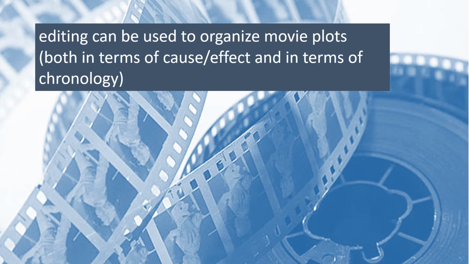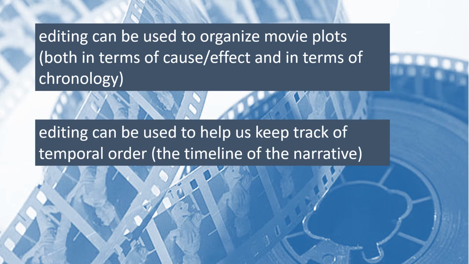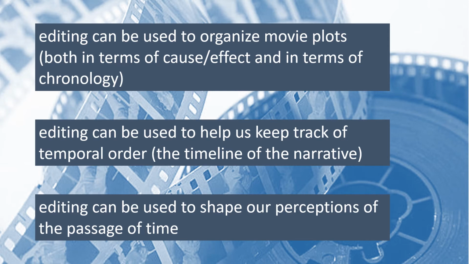This demonstrates the ways in which, just as editing can be used to organize movie plots in terms of cause and effect when it comes to plot events, it can also be used to organize the chronology of those events. Because of this, movie editing is one of the elements of film form that helps us to keep track of the temporal order of the film, regardless of whether the plot events are presented in chronological or non-chronological order. Likewise, editing can be, and frequently is, used to shape our perception of the passage of time in relation to the events that we see playing out on screen.